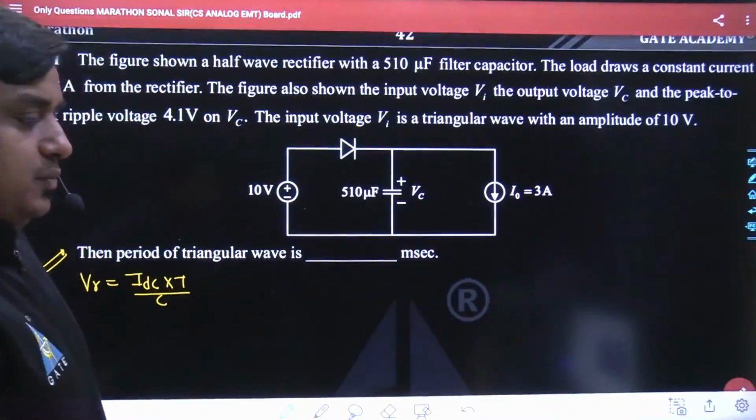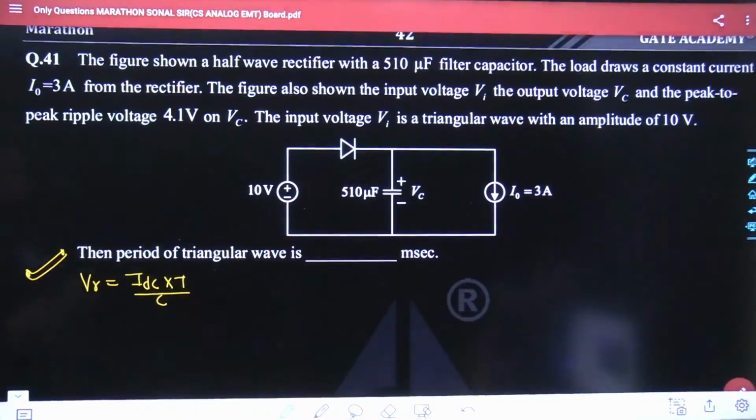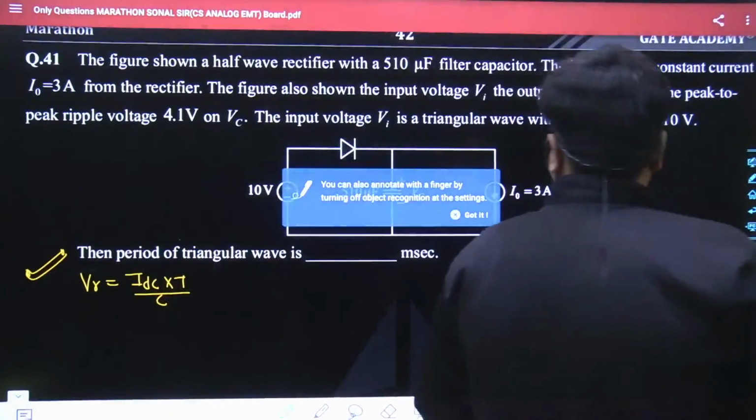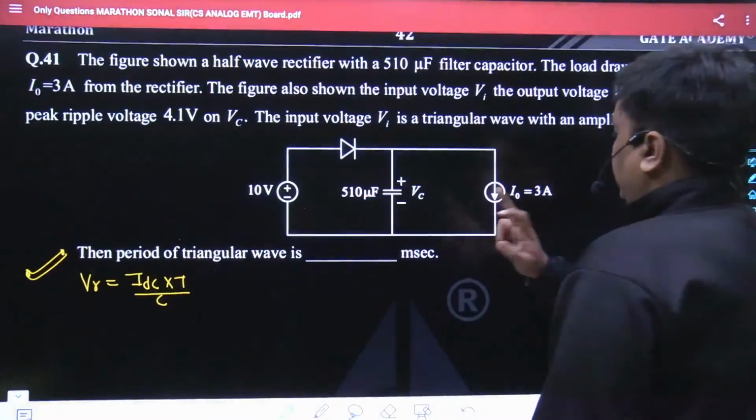So tell me what had been the best answer. The answer is 0.697 millisecond. So all of the data you can feed over here and you can find the answer very well.